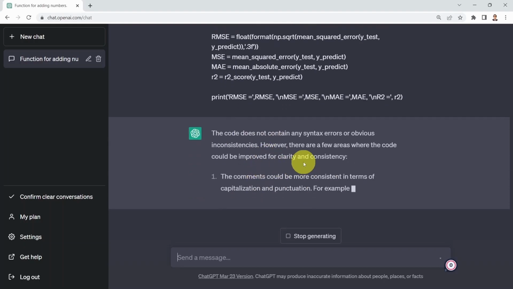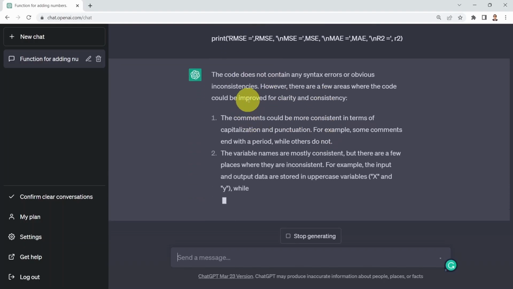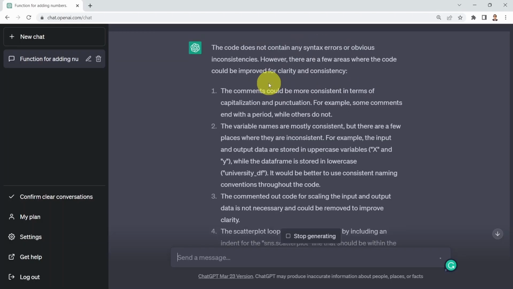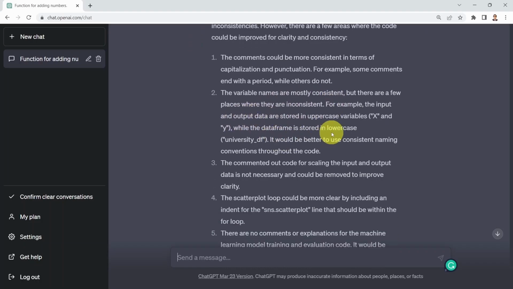It tells me that the code does not contain any syntax errors or obvious inconsistencies. However, there are a few areas for improvement. The comments could be more consistent in terms of capitalization and punctuation. The variable names are mostly consistent, but there are a few places where they are inconsistent. For example, the input and output data are stored in uppercase variables X and Y, while the data frame is stored in lowercase university_df. It's a good point. Basically, we need to incorporate that in our code.